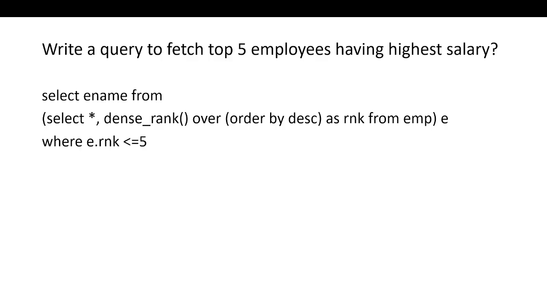Basically, we write one subquery which is select star, dense rank over order by salary DESC, because the order will be descending since we want to see the highest salary. We fetch this subquery first, then the outer query will execute because we want to display the top 5 employees. That's why the rank is less than or equal to 5.